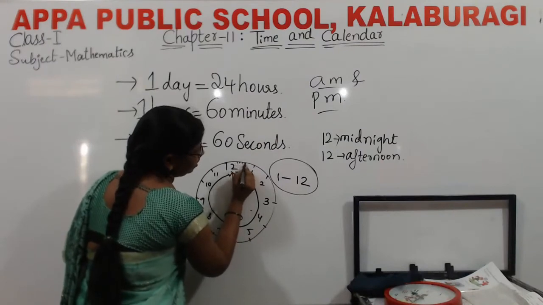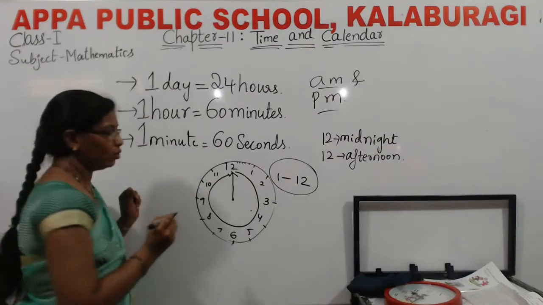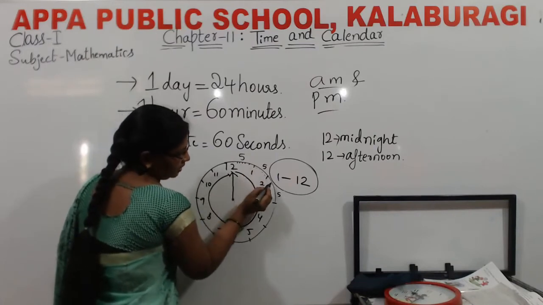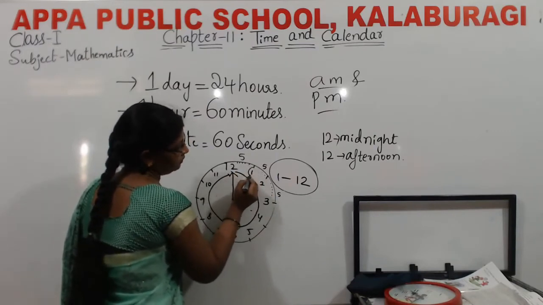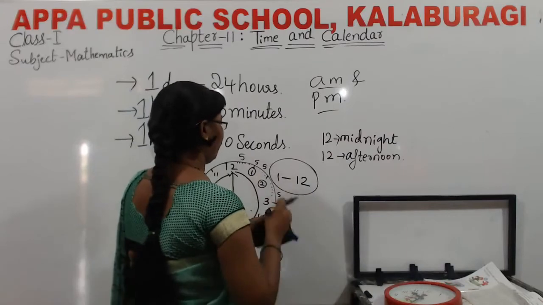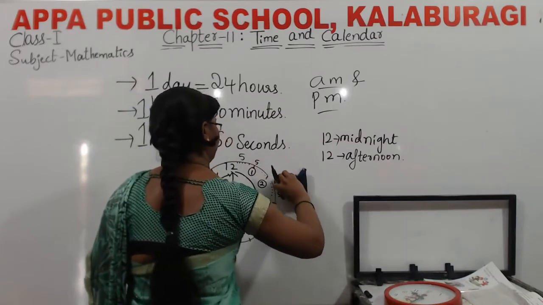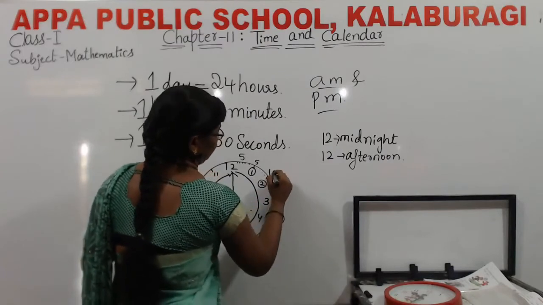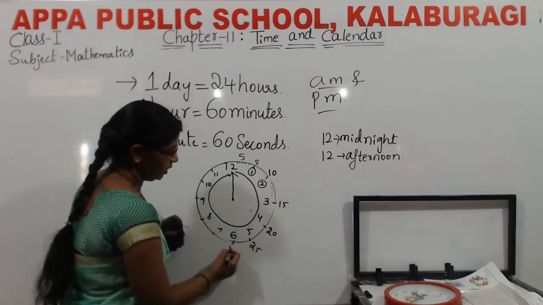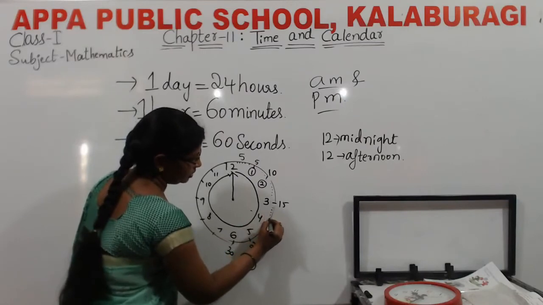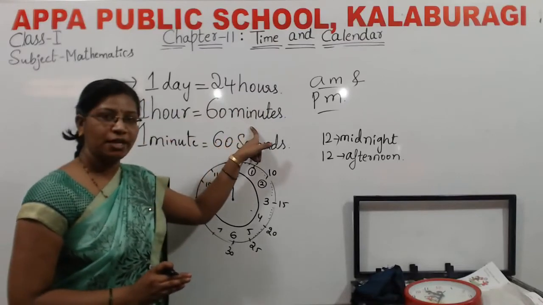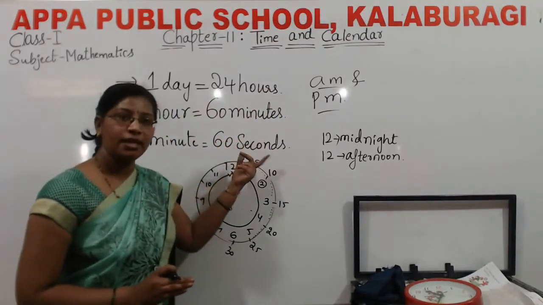We are incrementing by 5 here. So we call the first place 5 minutes, the second place 10 minutes, the 4th place 20 minutes, then 25, 30 in between, and this is 50 minutes. 1 day is equal to 24 hours, 1 hour is equal to 60 minutes, and 1 minute is equal to 60 seconds.